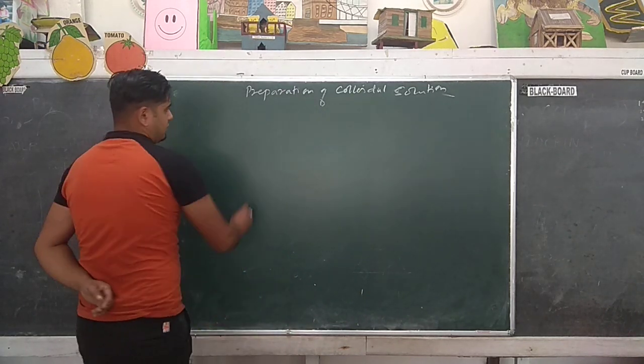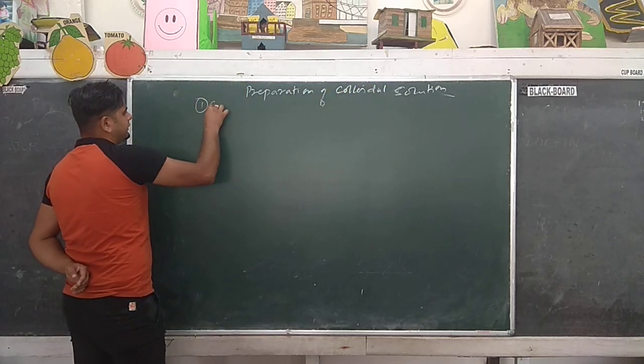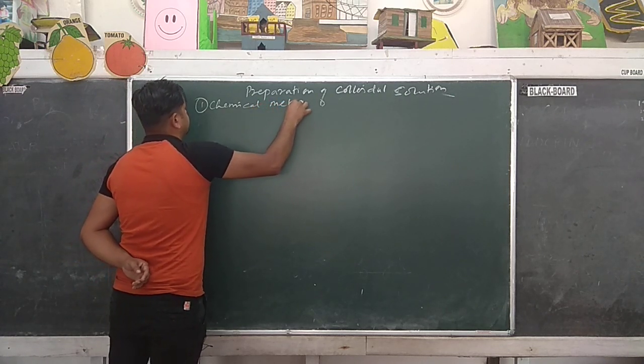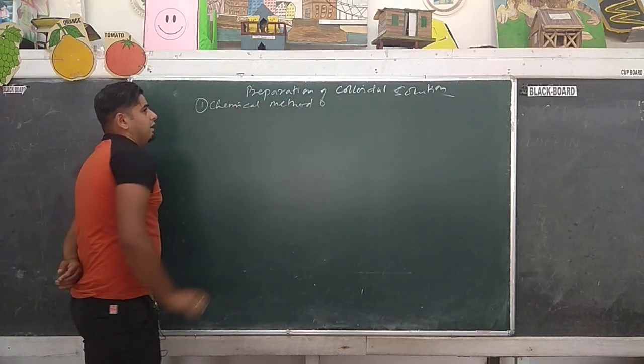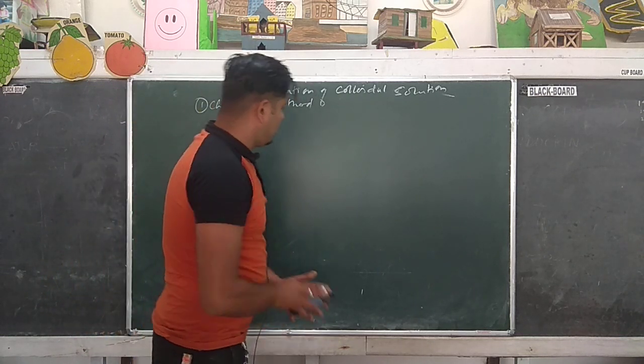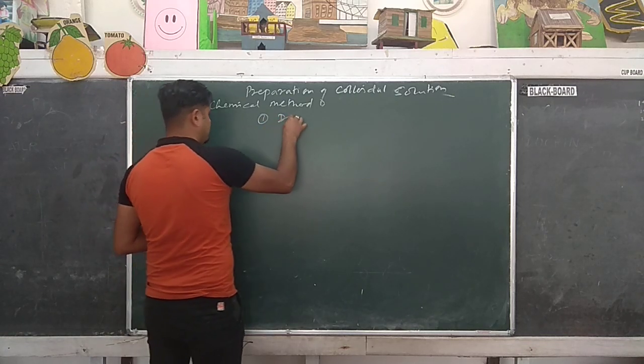First one is the chemical method, especially for lyophobic sols. In this method we use different types of chemical reactions. Number one, double decomposition.